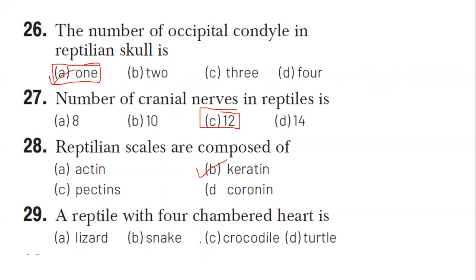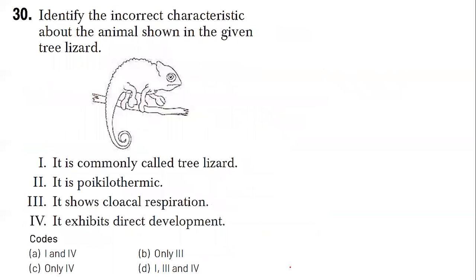A reptile with a 4-chambered heart, it's only a crocodile. And last question, identify this organism. The organism given here is a tree lizard, and they have directly given that it is commonly called tree lizard. It's poikilothermic, it exhibits direct development. So 1, 3 and 4 are correct. It shows cloacal respiration. Wrong.